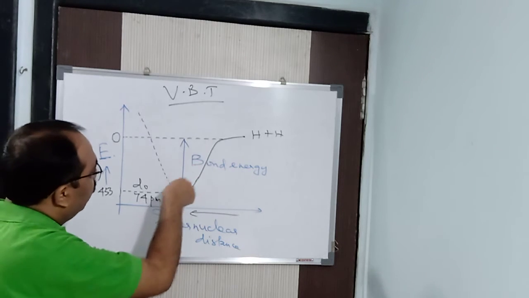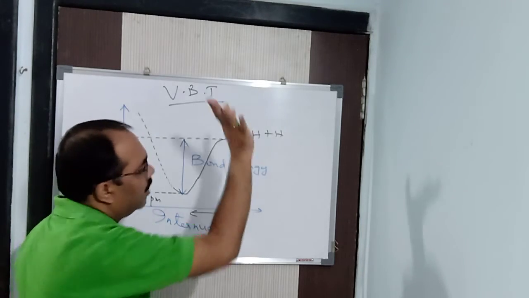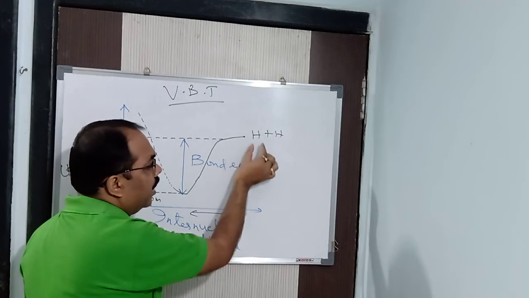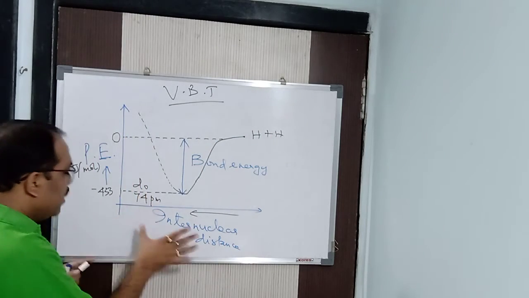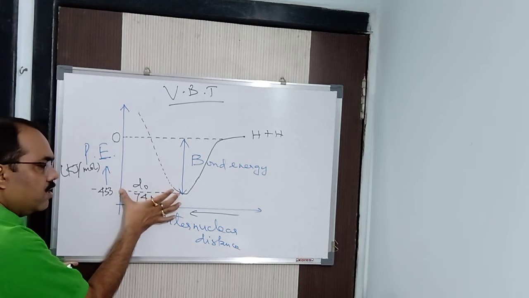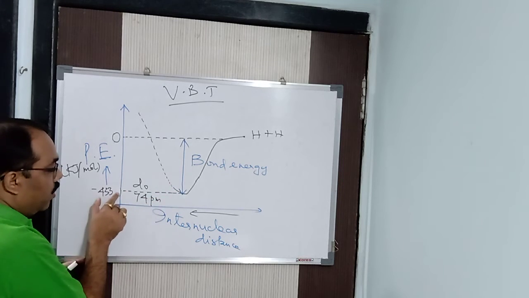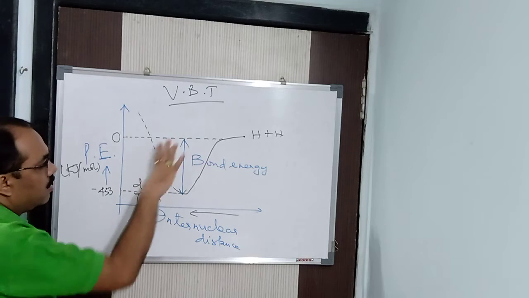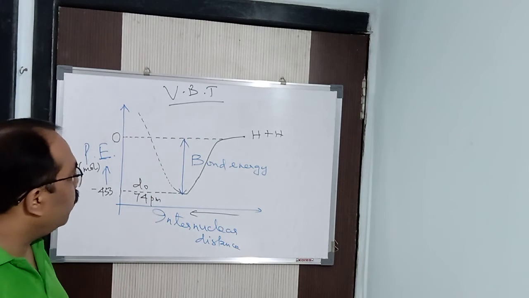So in this way, the formation of a molecule takes place. Here I have taken the formation of the hydrogen molecule from two hydrogen atoms. You can take any other atoms and explain the formation in the same way. The basic concept will be this much. The minimum energy the two atoms attain is the bond dissociation energy. Here in case of hydrogen it is this much. This is bond energy, bond enthalpy. And this is your bond length, in case of hydrogen 74 picometer.